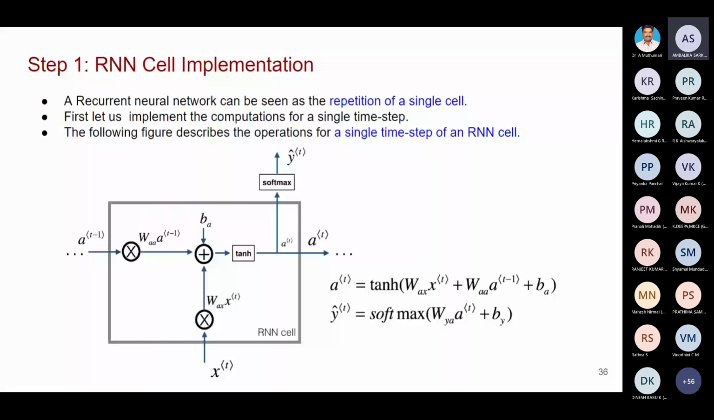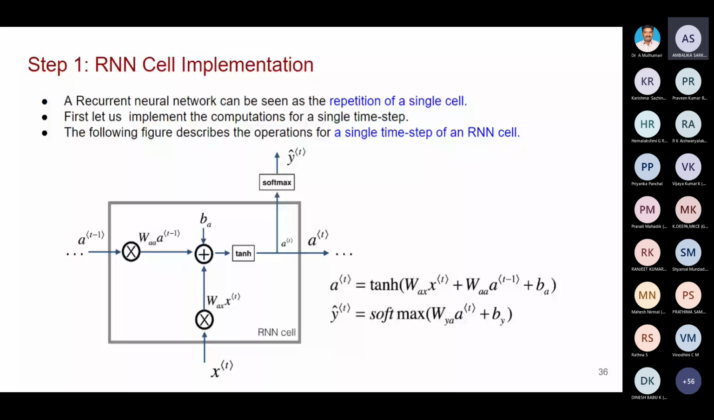So at this time step, the output A of t is calculated with the help of x of t as well as with the help of A of t minus 1. A of t minus 1 is the decision taken on the previous time step. If you look at the equation for A of t, the same thing I explained: W_AX, the weight matrix, times the input, plus the weight times the previous output, plus bias. Then we are applying tanh. I already explained that sequence, and that one is given in the form of an equation.